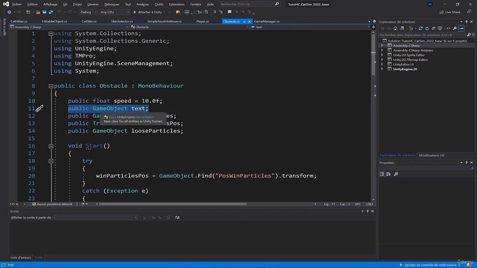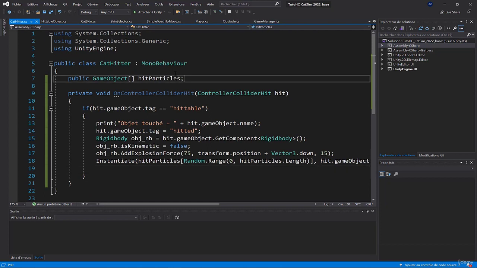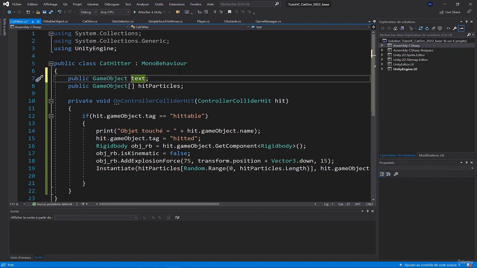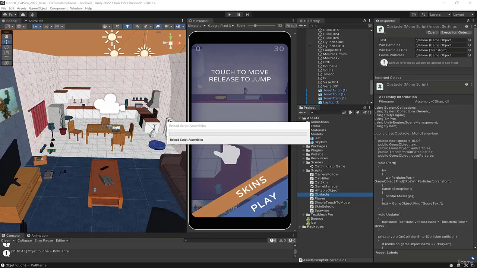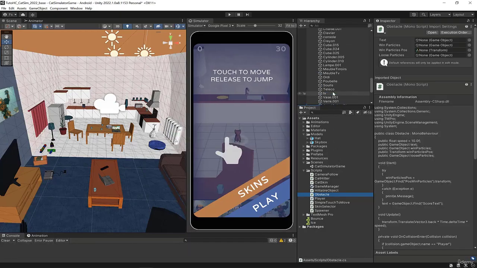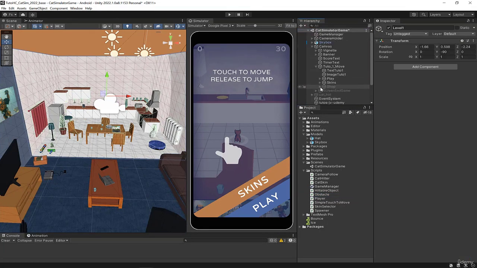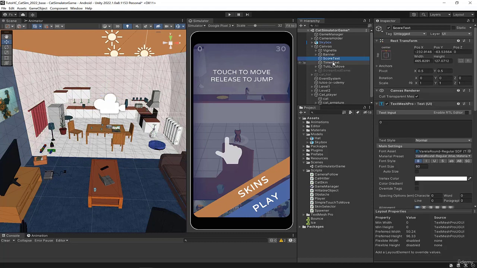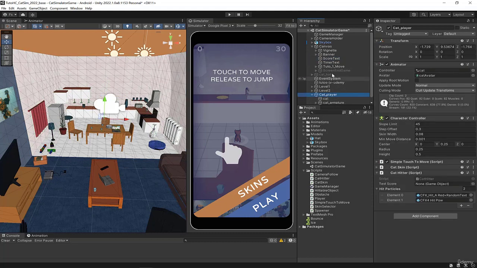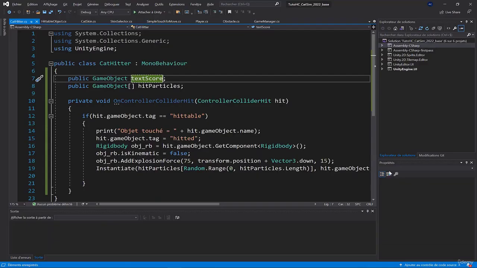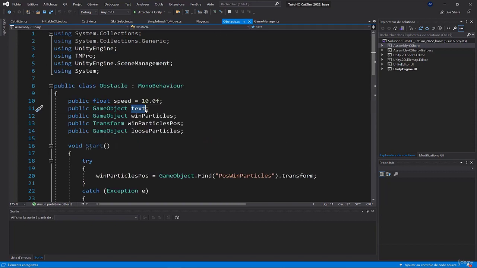I'll copy that, but instead of doing a GameObject.Find, we'll fill in the variable directly. So I'll copy the GameObject text, I'll go into the cat header, and in the cat header, I'll create a variable that will be the text score. Except that, as I said, we'll fill in the variable directly rather than go look for it manually. So where is our score? There. We have score text here. I take the cat player and drag score text onto the text score, like this. So the variable is already filled in. Go back. Here we have our text.